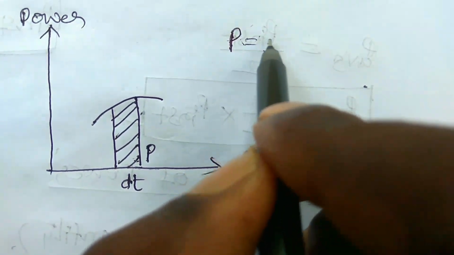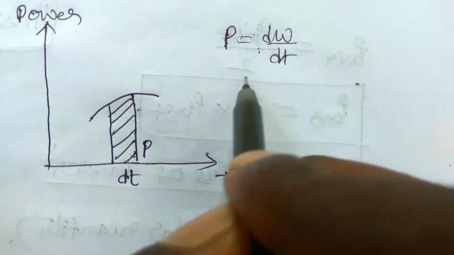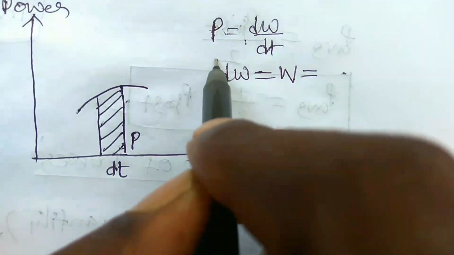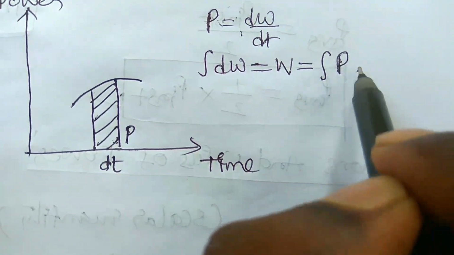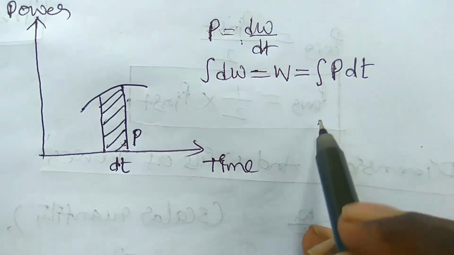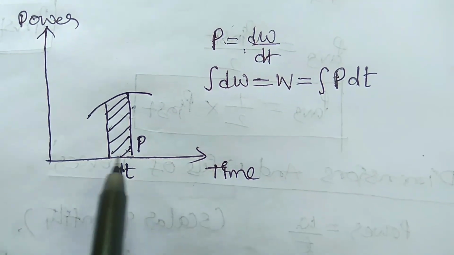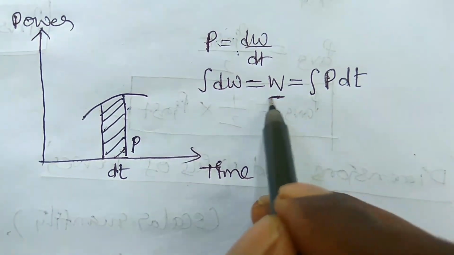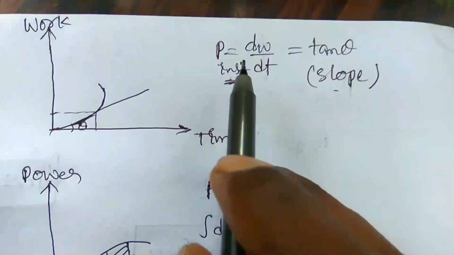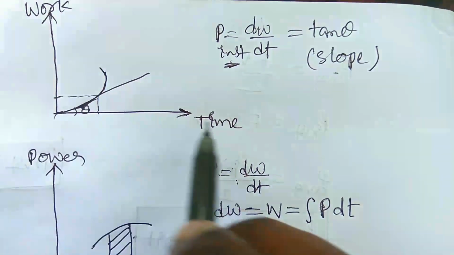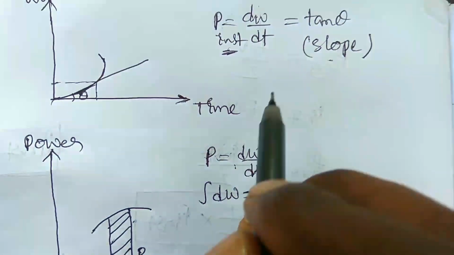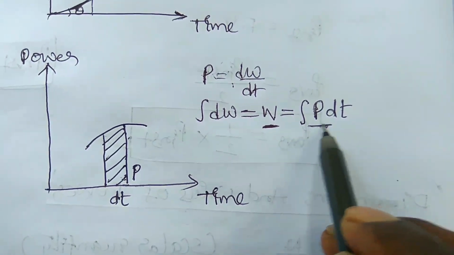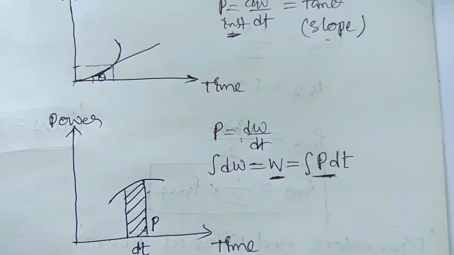So here power is equal to dW by dt, where dW can be written as W equals the integral of P dt. So the area of the power-time graph gives us the work done by the body. The slope of the work-time graph gives us power. The area of the power-time graph gives us work done. So these are the important graphs we have to remember.